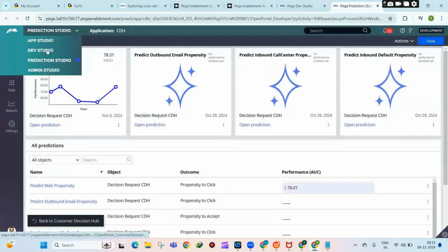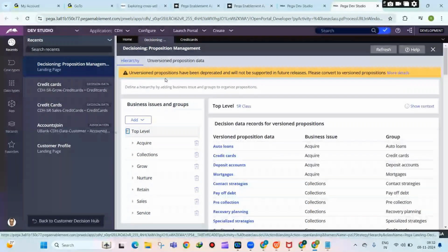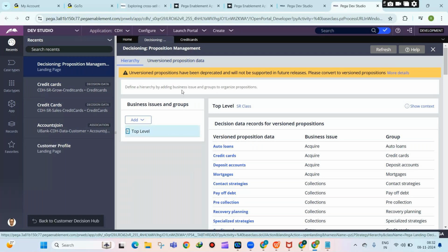But you need to know where you need to modify in Dev Studio and where you need to modify in CDH. This is the first step. Once you configure the context dictionary, the next step is configuring the business taxonomy, which is business issues, business groups and propositions that you want to promote.